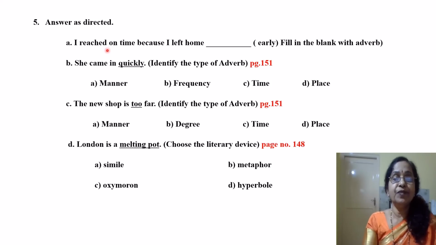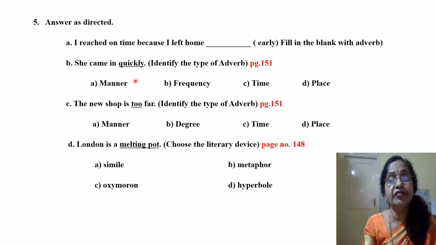Fifth question. A. I reached on time because I left home dash. Fill in the blanks with the adverb. Here early only is correct. Because I left home early. That is the adverb. She came in quickly. Identify the type of adverbs. There are few types of adverbs, six types of adverbs are given on page number 151. You can refer to them.